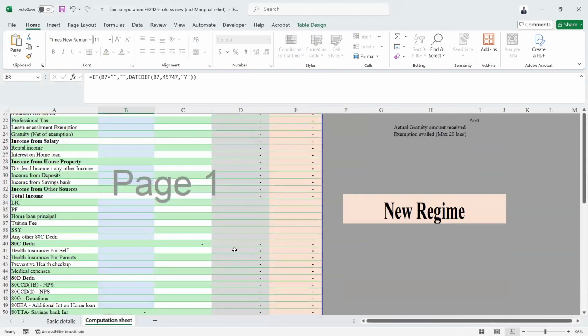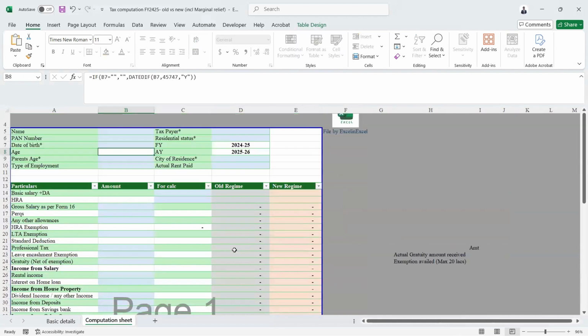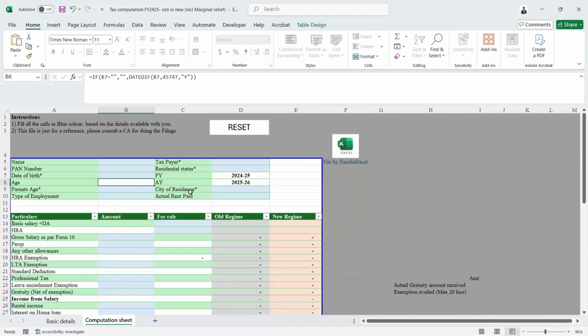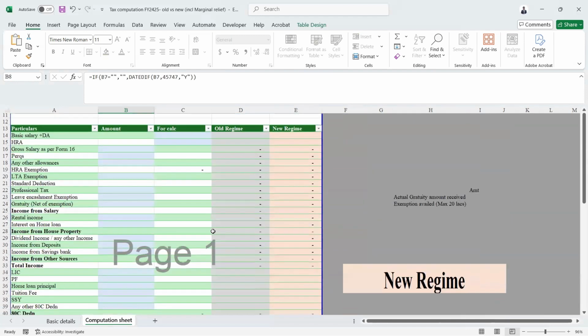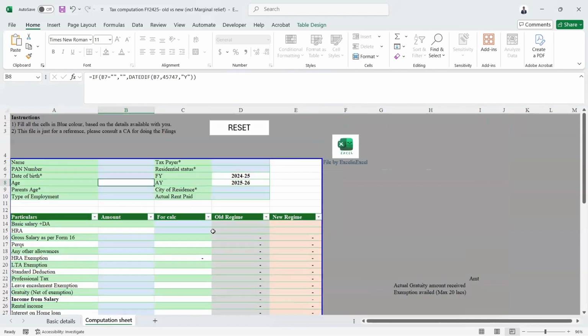So this is the computation sheet which we created, crisp and clear. We haven't added many details which are not needed. Only what is needed, we have tried to keep over here. And this will give me a complete list and show whether the old regime is beneficial or the new regime. So for that purpose, let's take some random data and let me update this sheet so we can compare which is better, old or new.